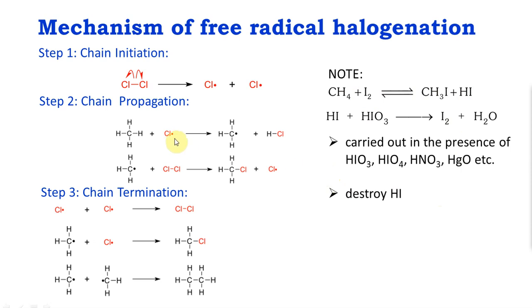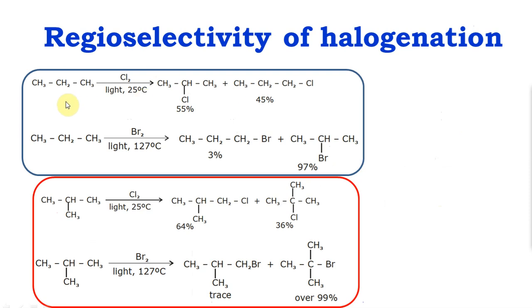Alright, now I just told you that these steps are the same for bromination. An important thing that you want to note: when you take the same substrate, bromination can be done and chlorination can be done. Ignore the temperatures. The main thing you want to see is that in chlorination, there are two types of carbons. This carbon and this carbon are the same, this carbon is different, so two monochlorinated products are possible, and they are almost similar, whereas in bromination only one of them is predominant.